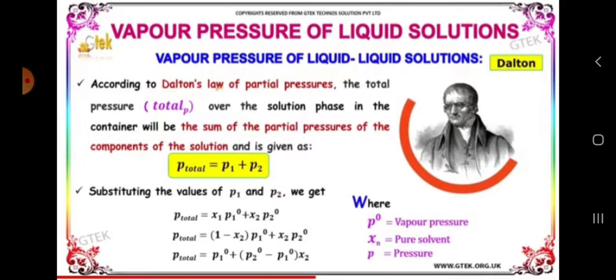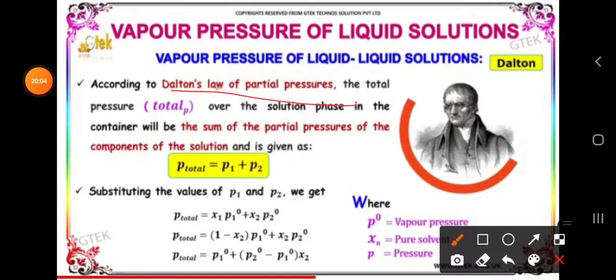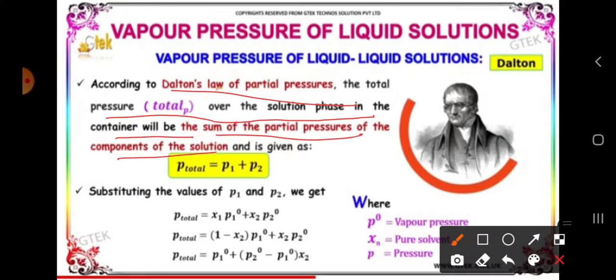According to Dalton's law, what can we say? The total pressure over the solution phase in the container will be the sum of the partial pressures of the components of the solution. That is, P total is equal to P1 plus P2.